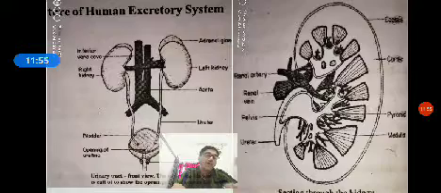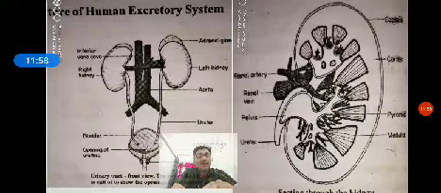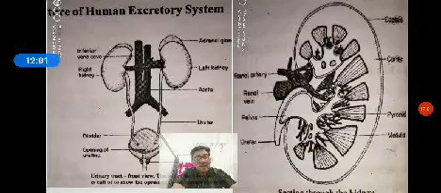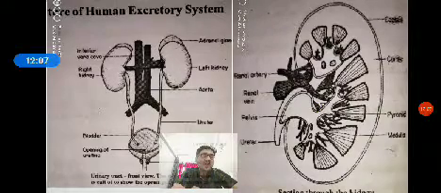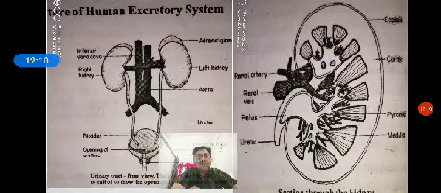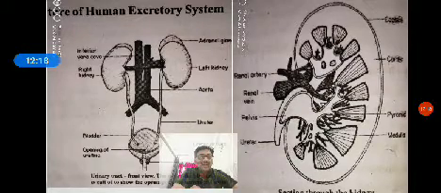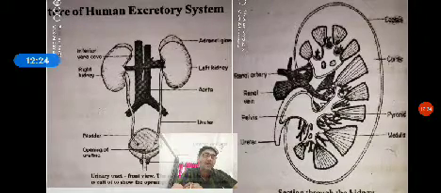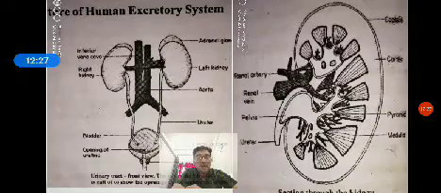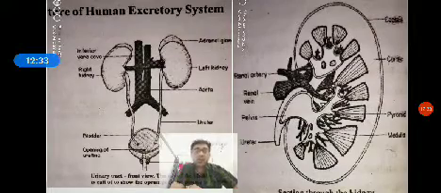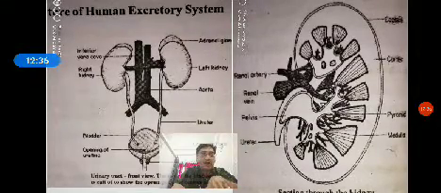In this internal structure, which structure is able to filter the urine? In the cortex, and especially in the medulla region, there are the structural and functional units of the excretory system or kidney, called nephrons. Those nephrons filter the urine, or nitrogenous waste, from the blood. So the nephrons are the structural and functional units.